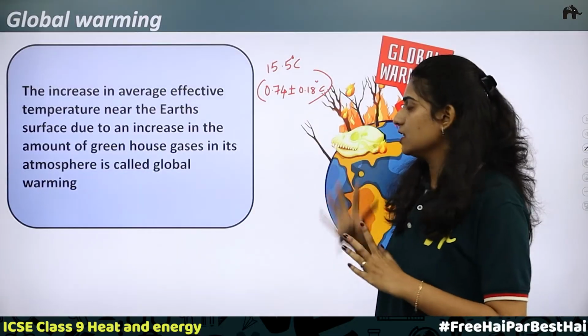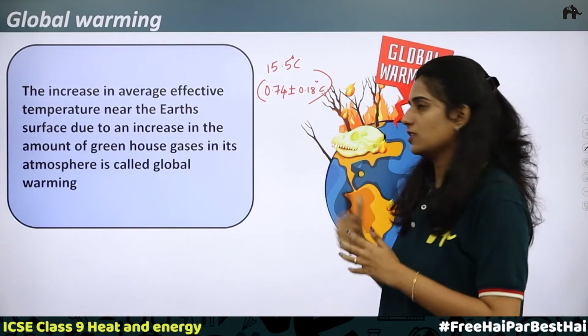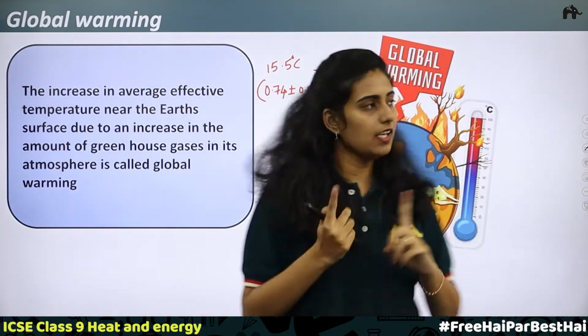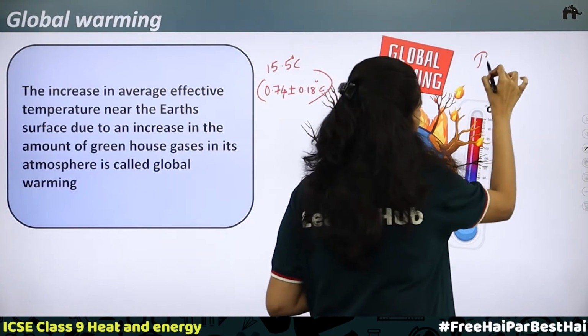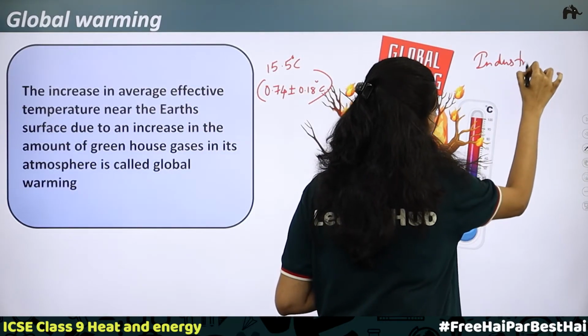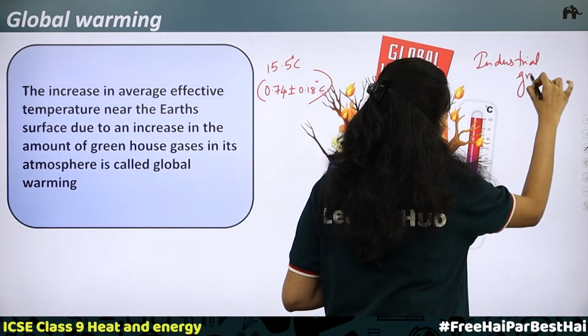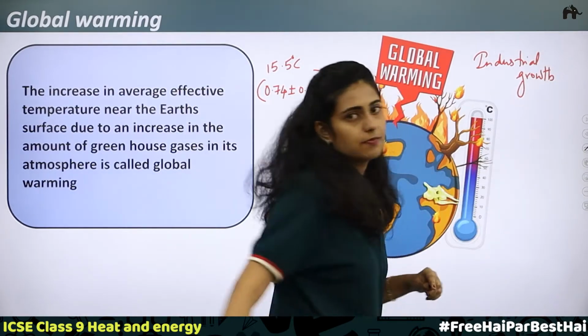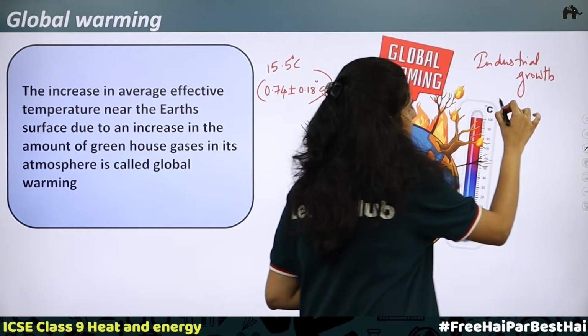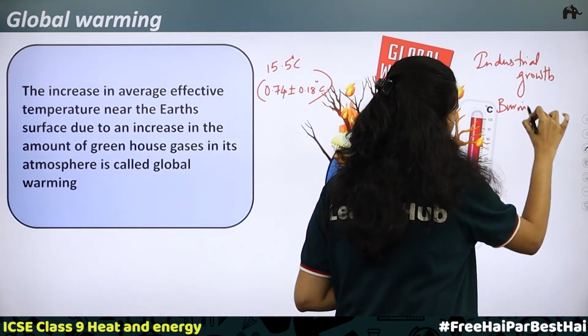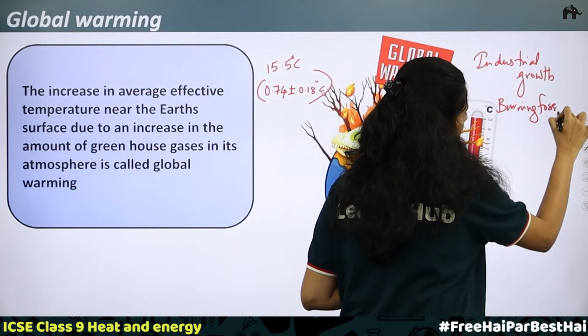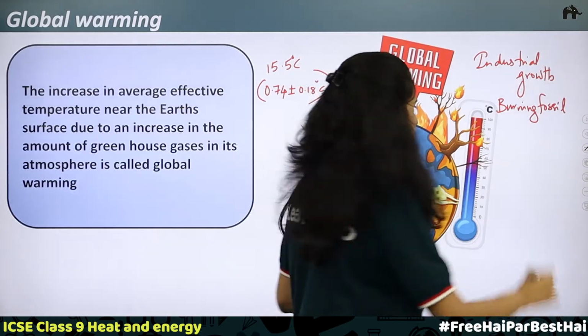So, what are the reasons for the increase in greenhouse gases? One thing is industrial growth. What else? Burning of fossil fuels. Burning fossil fuels will lead to the increase in greenhouse gases.